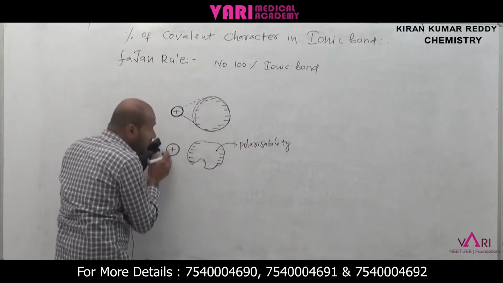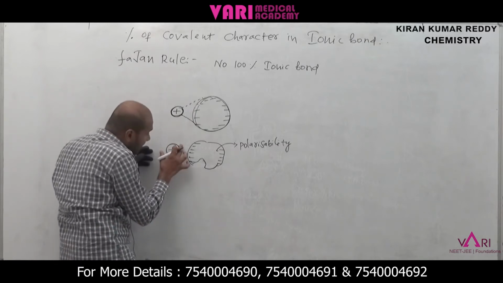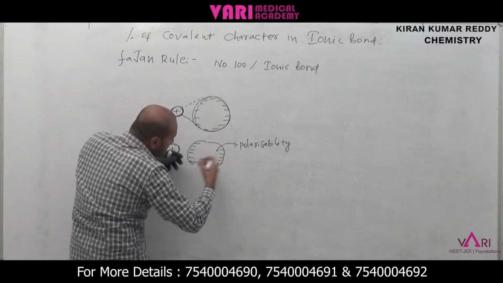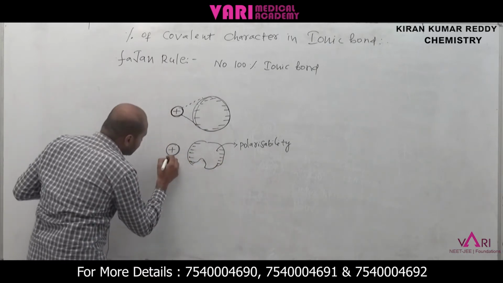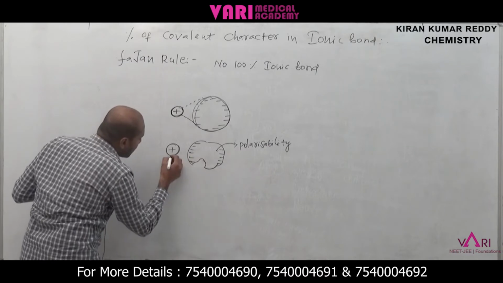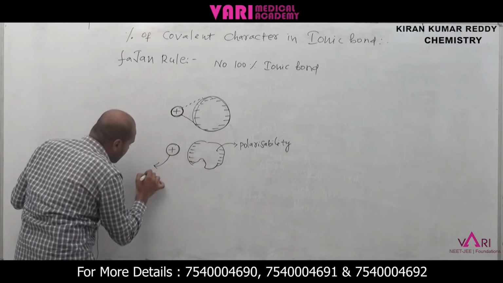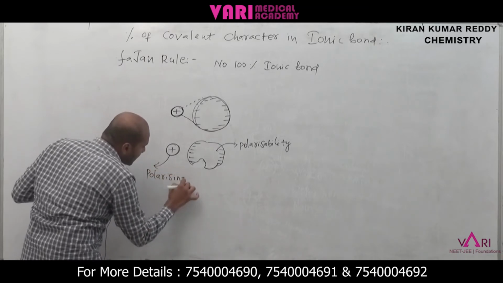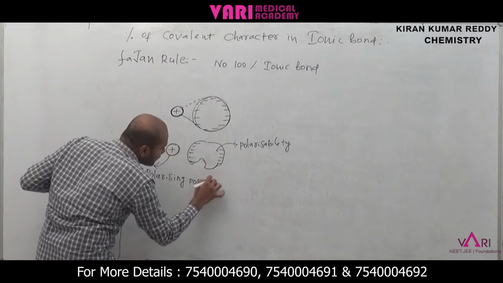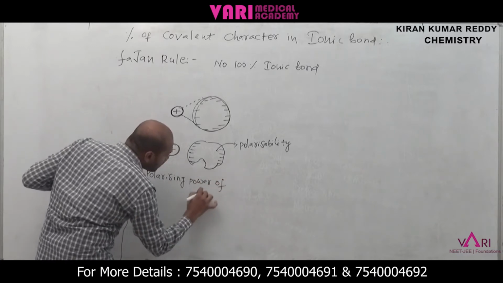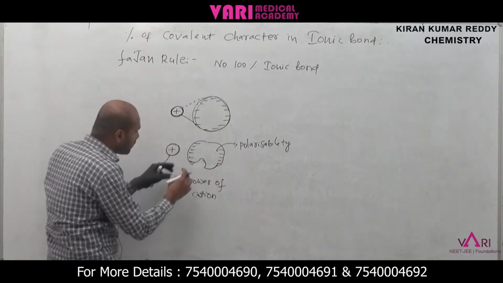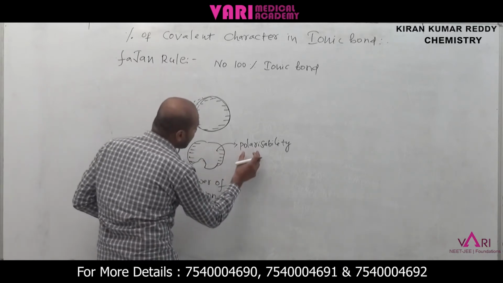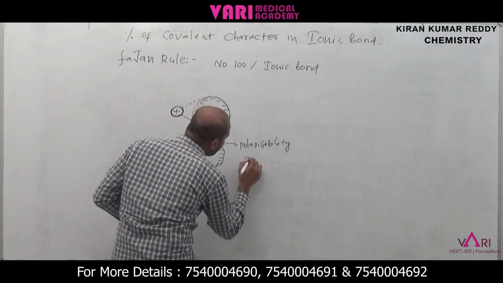In the presence of the cation, the cation causes this unequal distortion and polarization of the anion; the cation's ability to do this is called the polarizing power of the cation. If the polarizing power of the cation is more, more distortion occurs. That distortion is called the polarizability of the anion.